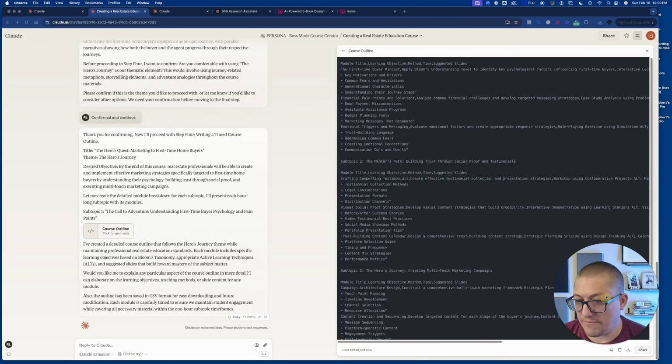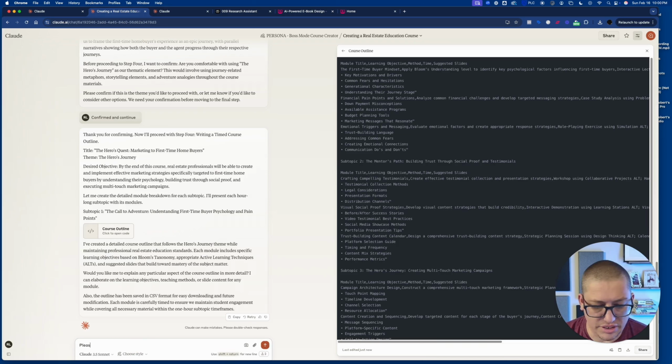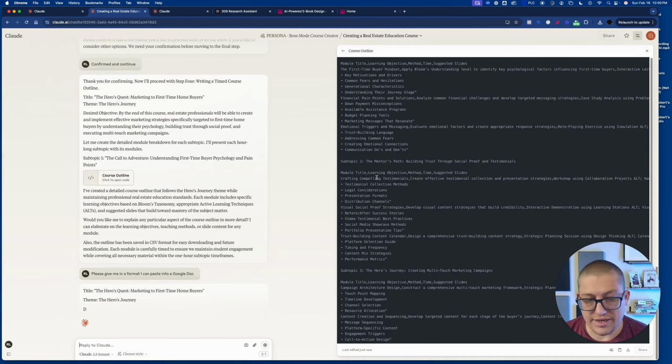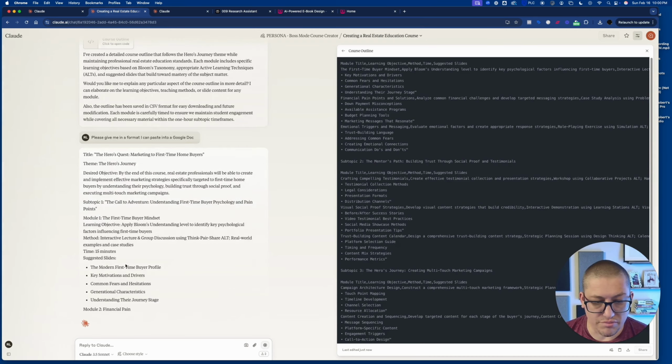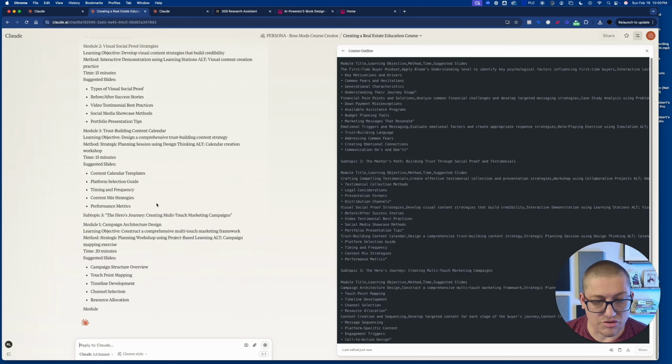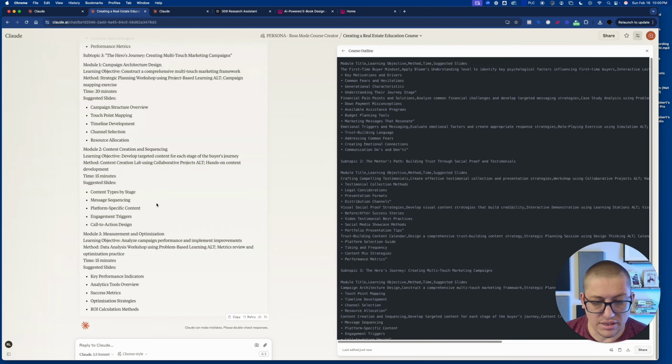piece of information here. And so all we have to do at this point is we can copy that out. And, I might say in this case, please give me in a format I can paste into a Google Doc. Right here, it gave us just really a text file, but here it's going to print this out in a way that allows us to create this course outline very effectively. So we'll copy that and we'll paste it into a Google Doc and we'll come right back.